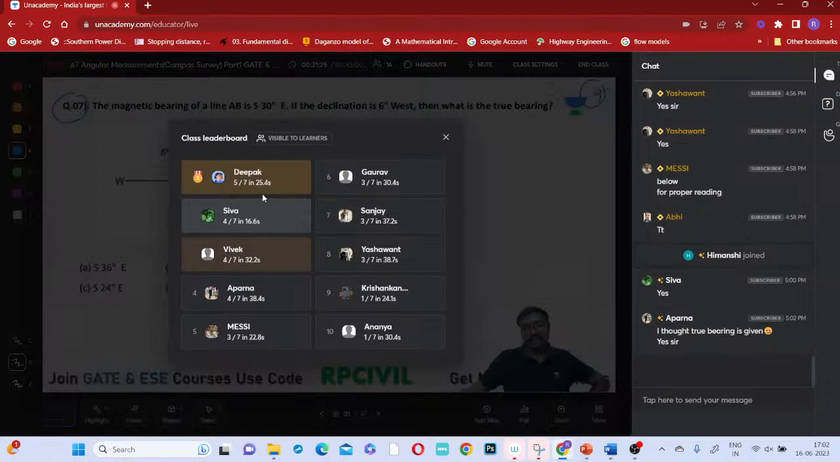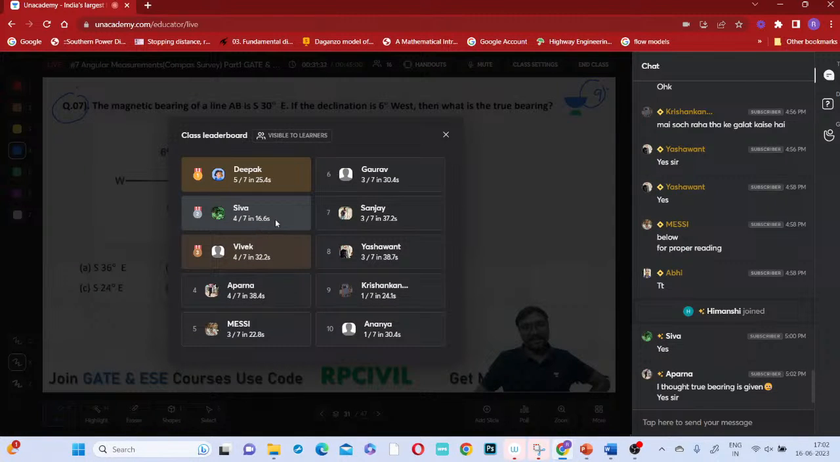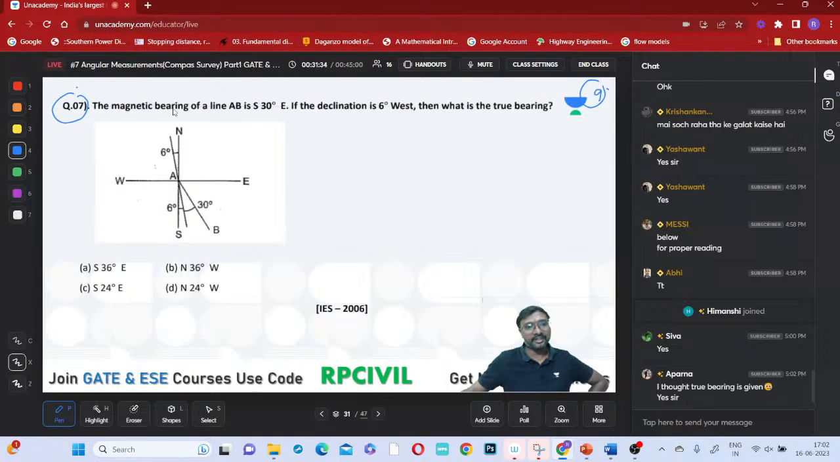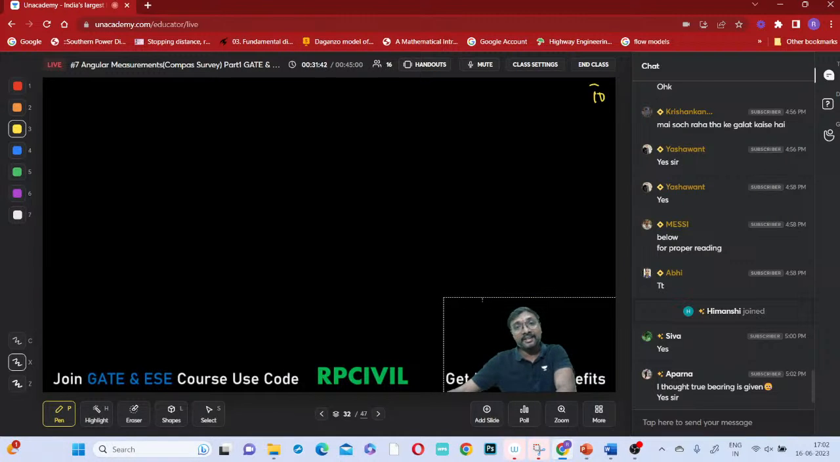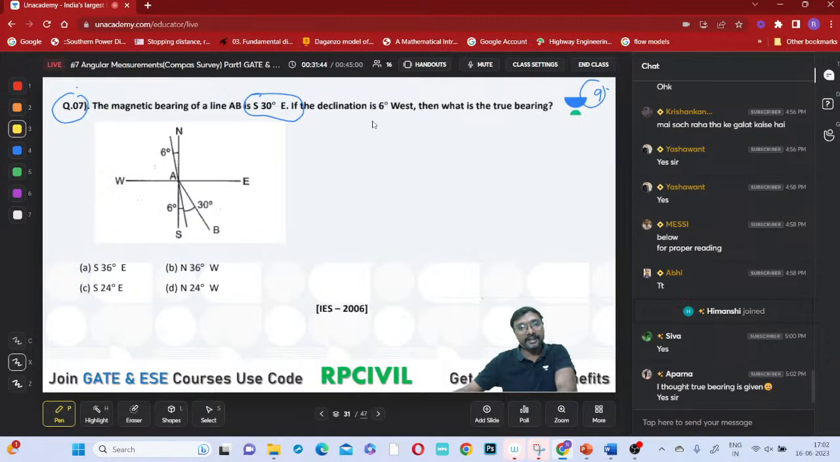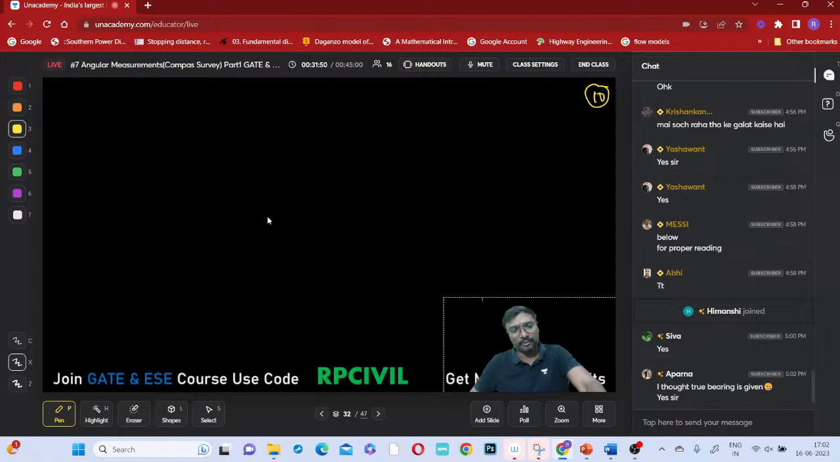This is the leaderboard. Deepak first, Shiva second, and Vivek third. Right? The magnetic bearing of a line AB is south 30 degree east. Declination is 6 degree west. Then what is the true bearing? You are asked to identify the true bearing, if you just observe. So what can you say? It is in the southeast.